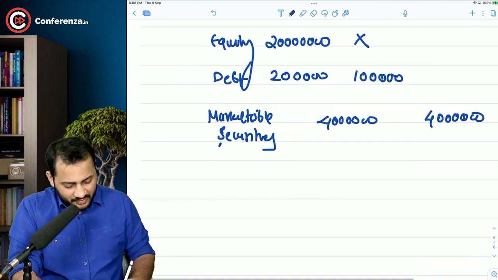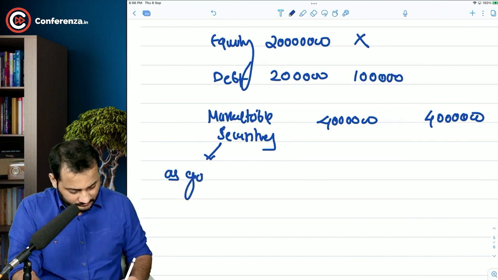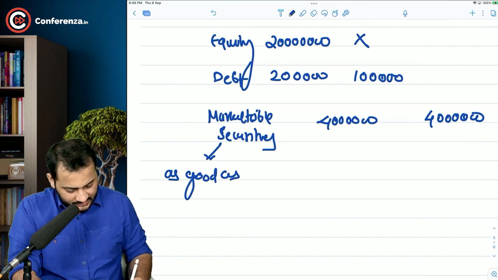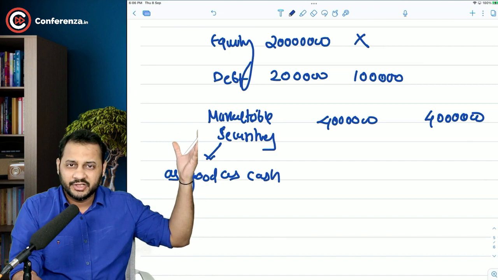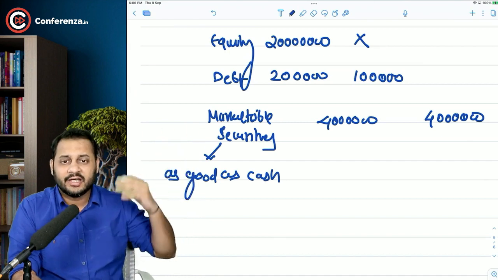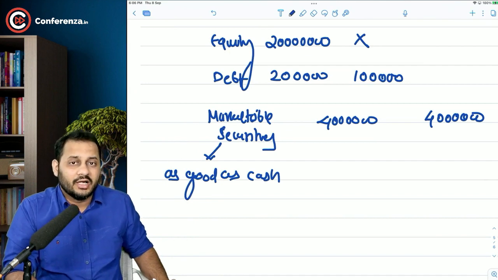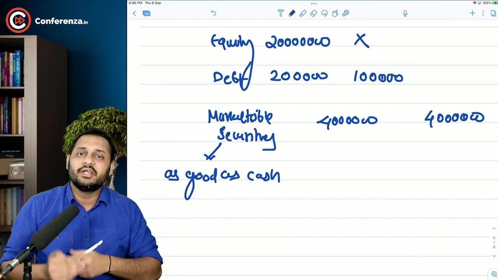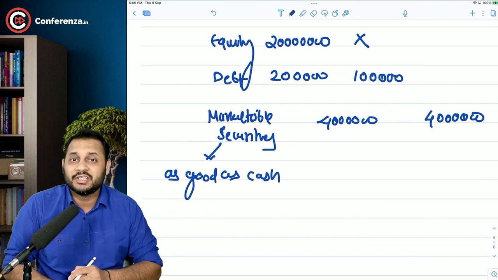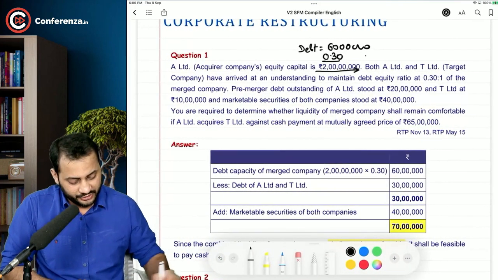But what do you mean by marketable security? This is as good as cash balance in your bank account. It can be shares, investment in shares that you can sell tomorrow. It can be investment in money market instruments that you can redeem at short notice within 7 days, 30 days, etc. So marketable securities means the securities or investment that can be converted into cash easily. So this is as good as cash balance. Okay. Now what is the question?